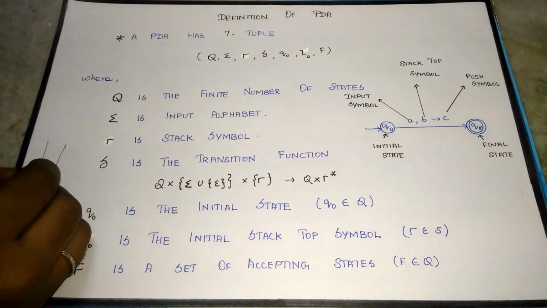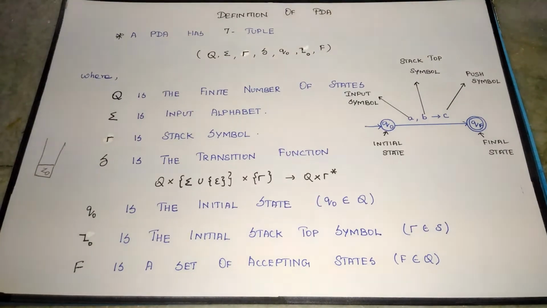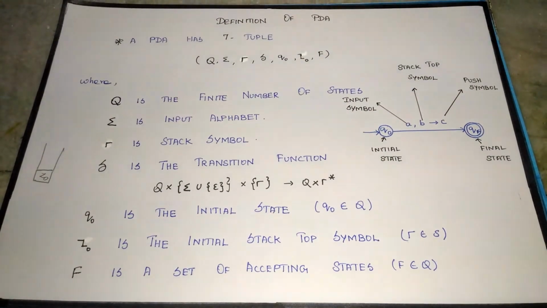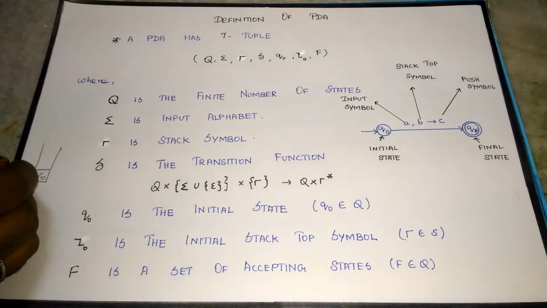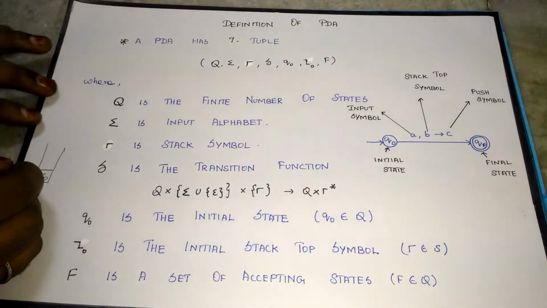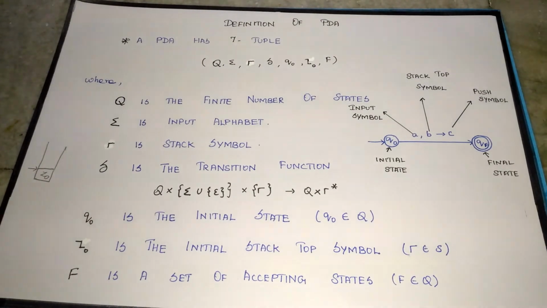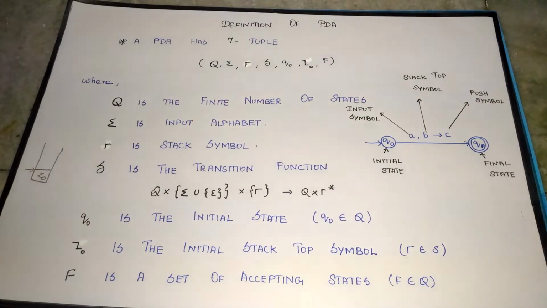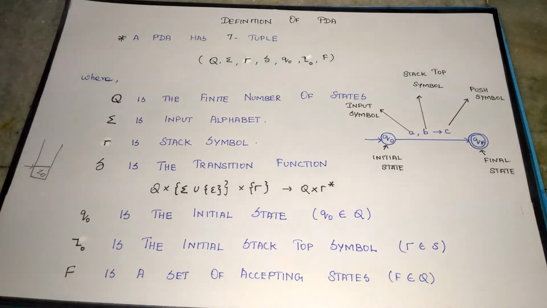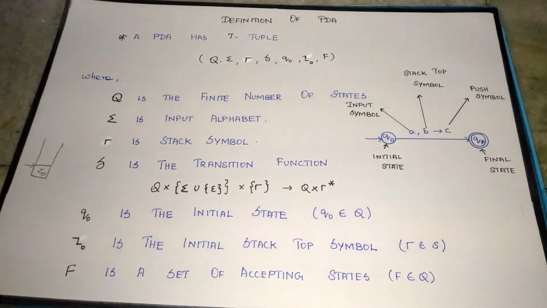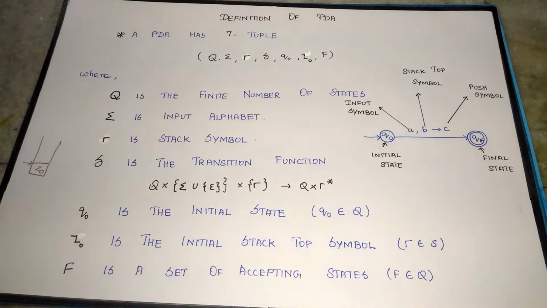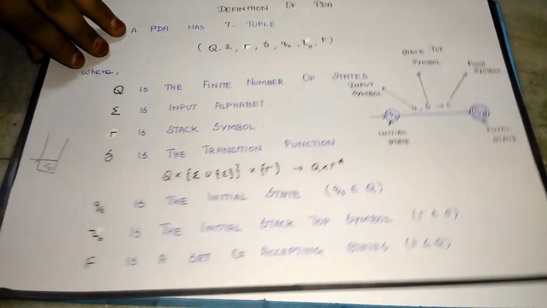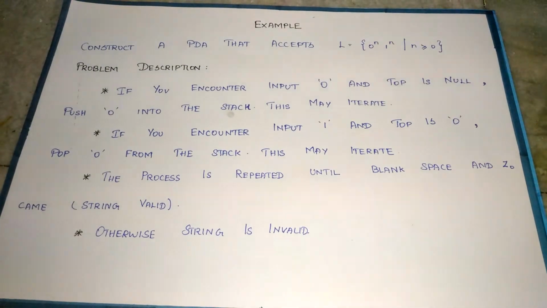In the initial state you have Z naught in the stack, which marks the initial stack top symbol. In this, the stack is otherwise empty. The top pointer will point to this. In the example, you can see a comma b moves to c. a is an input symbol and b is the stack top symbol, which may be Z naught or anything. c is the push symbol. Then we can see the example.